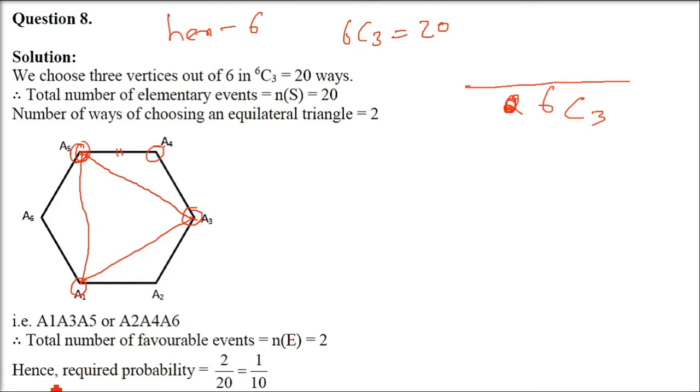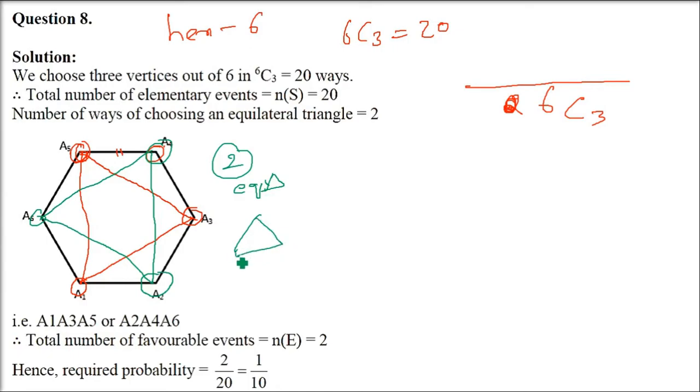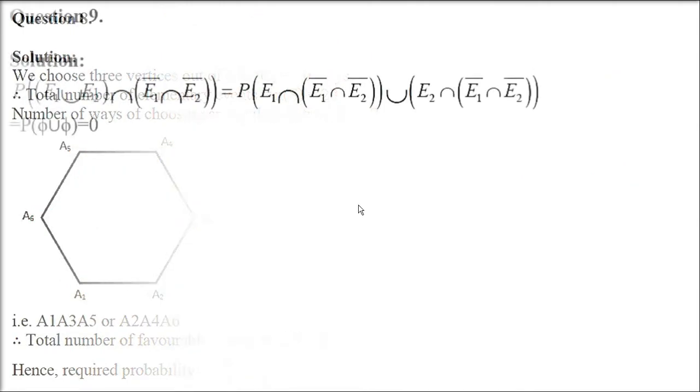This is the first one. What about the next one? I'll show you the next one. If I take the other remaining, that is A2, A4 and A6, do you see here? This is also an equilateral triangle. So there are only 2 ways you will get an equilateral triangle, where the 3 sides become equal. So 2 is the favorable cases, 20 is the total number of cases, so 1 by 10 is the answer here.